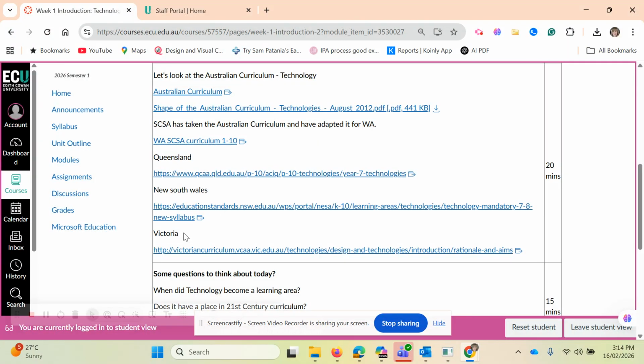I always put the other jurisdictions in here. I've had many students that have gone across to other states and have taught. New South Wales is the only one that has a very different, well, they take our stuff and then add to it. They're actually quite a very good state from that perspective. They really support technology education, and they have 5 universities in New South Wales that actually do design and tech education, with Australian Catholic University and Southern Cross University being the 2 main ones.